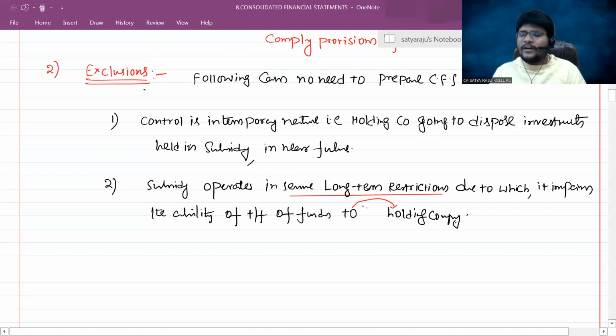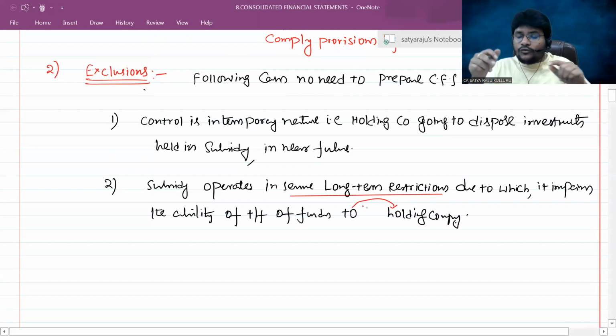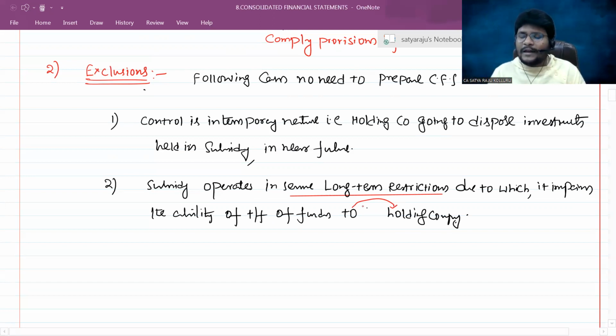Yes, during the liquidation process, at the final stage, if any surplus is in the hands of the liquidator, the liquidator will start giving funds to the holding company. So due to this we are unable to transfer funds to the holding company. At that point of time, you cannot consider such a subsidiary company in the preparation of the consolidated financial statements.